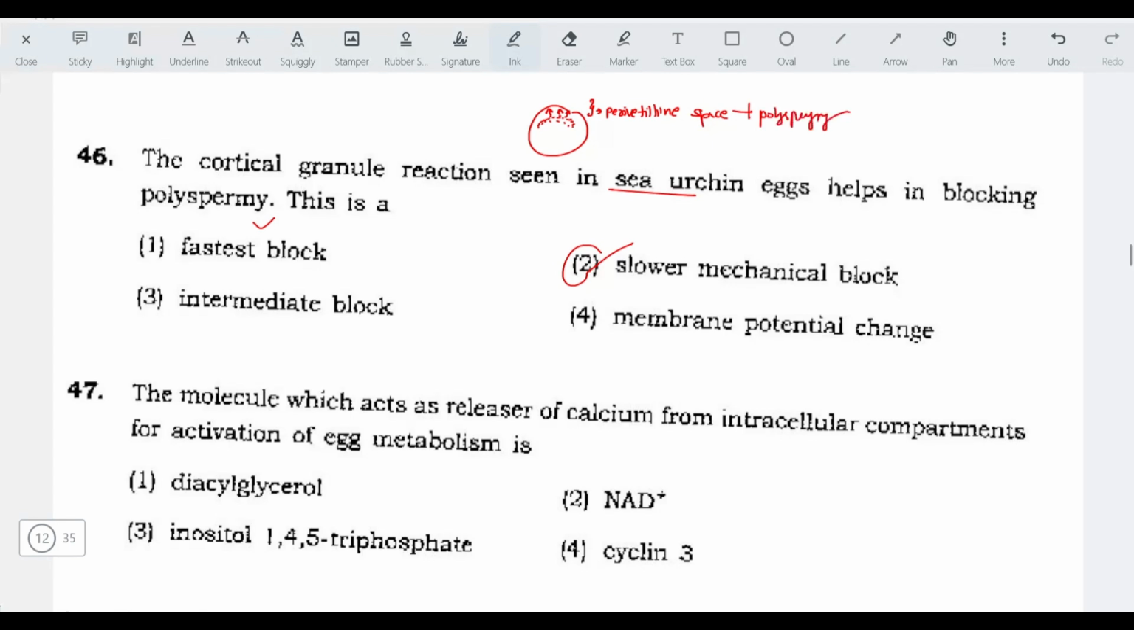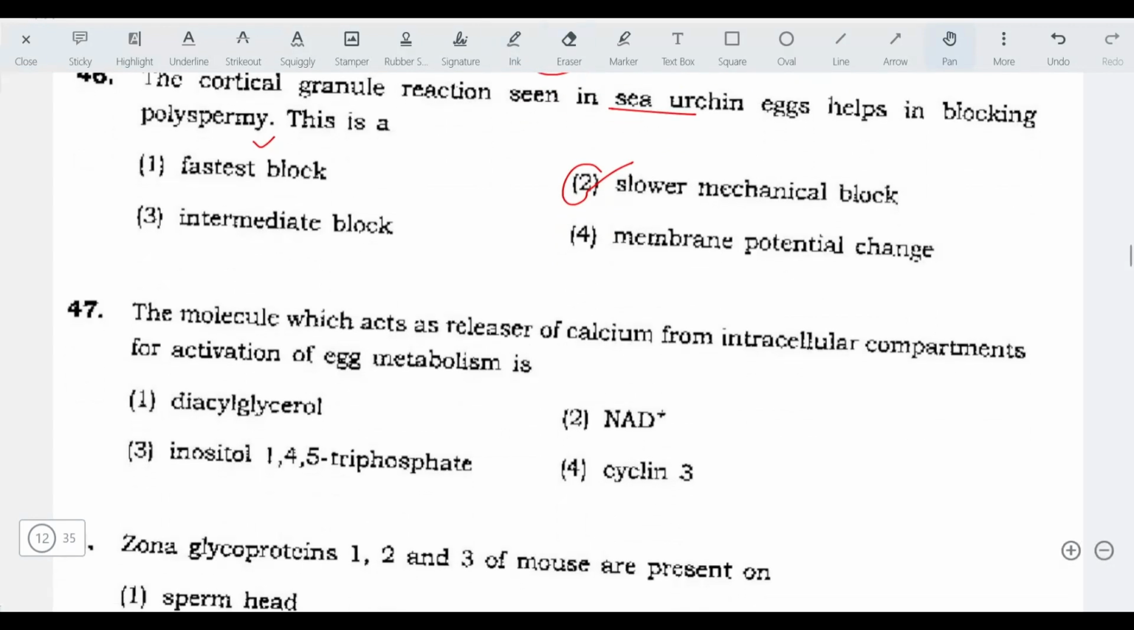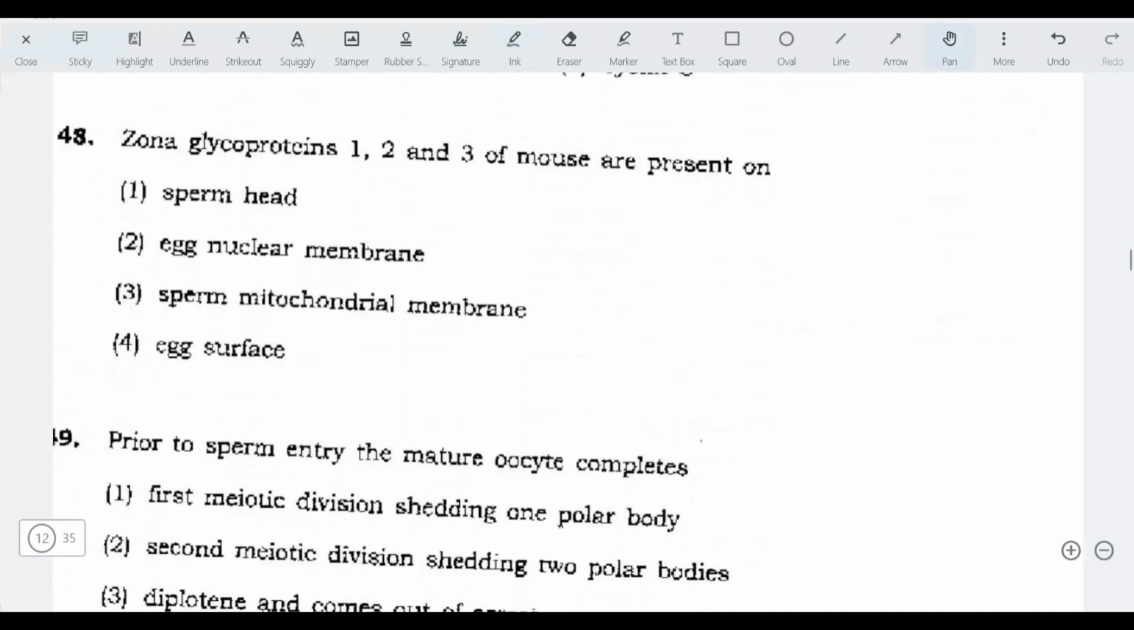Next question. The molecule which acts as a releaser of calcium from intracellular compartments for activation of egg metabolism is... The answer is inositol 1,4,5-triphosphate. This is also known as IP3. So this molecule acts as a calcium releaser. Next question. Zona glycoproteins 1, 2, 3 of mouse are present in... The answer here is egg surface. These all glycoproteins are present on the egg surface.